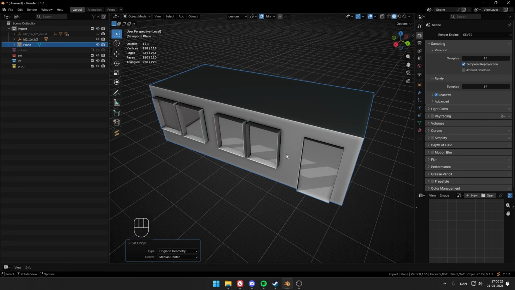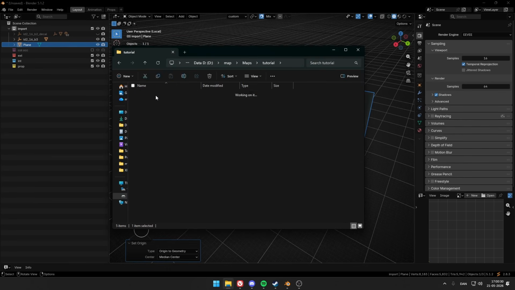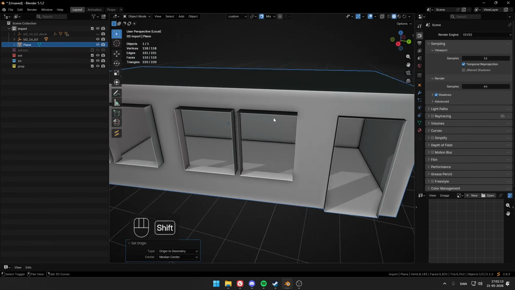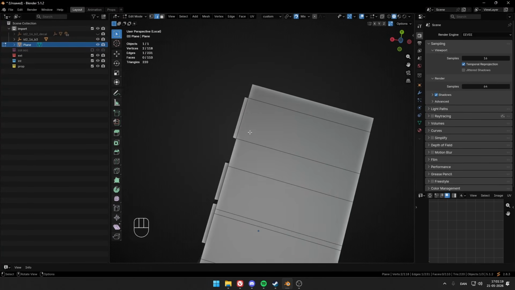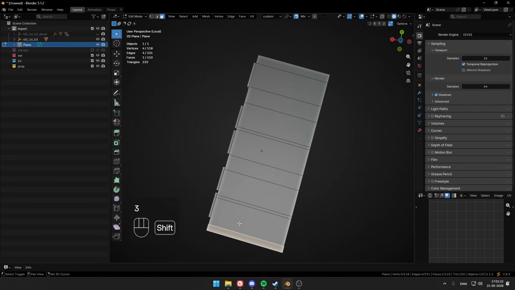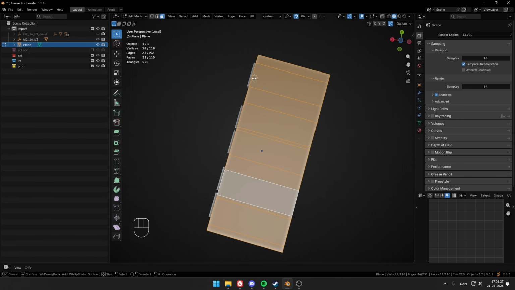Now we've actually come to the spot where we have to put some textures on this. For the video's sake, I have already chosen some textures that I will also be linking in the description, where you can download the folder and just follow along with the files I am using. So I will take these. Amazing. Now, in edit mode, if we go from below to start, then we can select every single pane. Again, click C. Makes it a bit easier and faster actually. We also want the door.